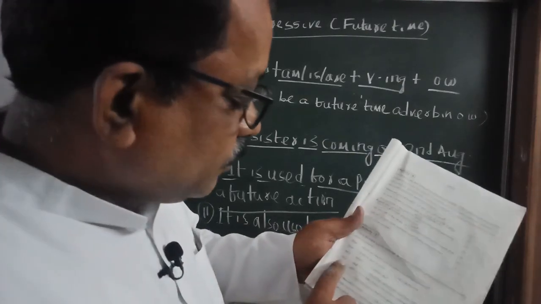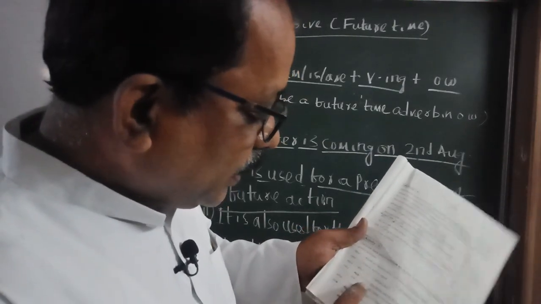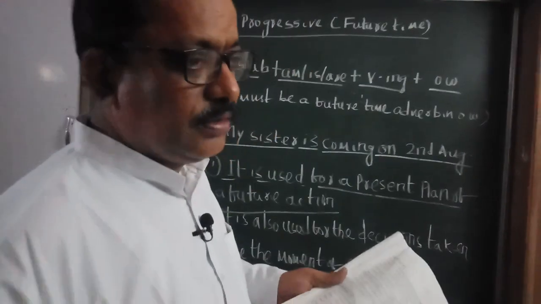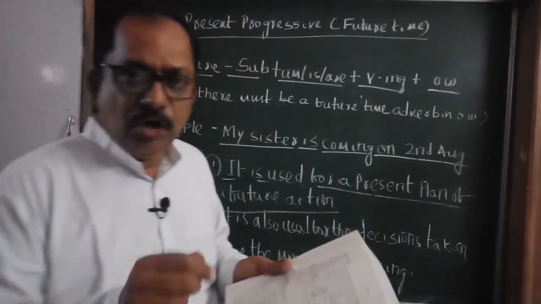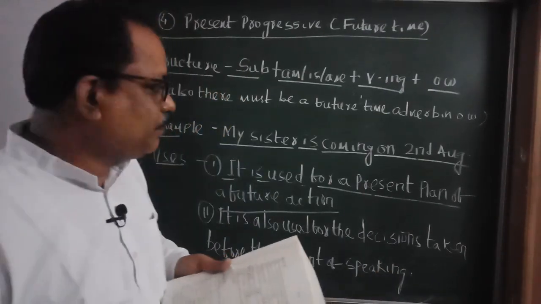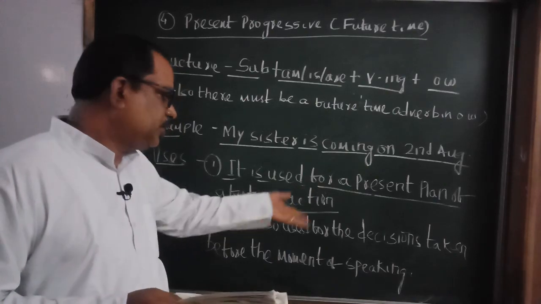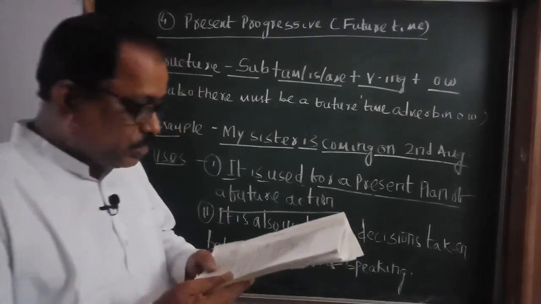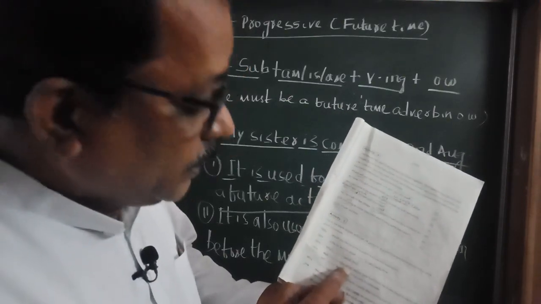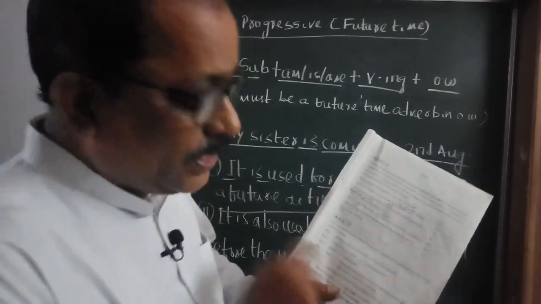For example, take this one. Here Nina says, my father is arriving back from Delhi. That means your father will come back by train or by aeroplane. This is a present plan of a future action or a decision taken before the moment of speaking. So here the answer is, my father is arriving from Delhi.